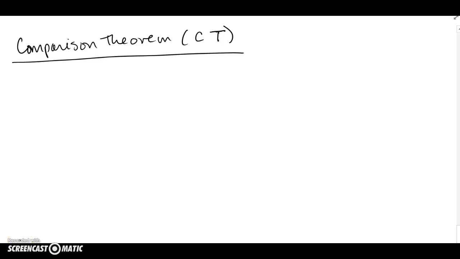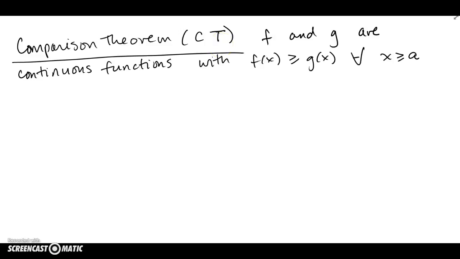Okay, next we're going to look at the comparison theorem for improper integrals, which I'm going to abbreviate CT from now on. And it says that f and g are continuous functions with f of x always being greater or equal to g of x. This upside down A means for all x greater or equal to a. In other words, f of x is always bigger, taller, higher, however you want to think of it, than g of x. So if that is the case, two things can be established.